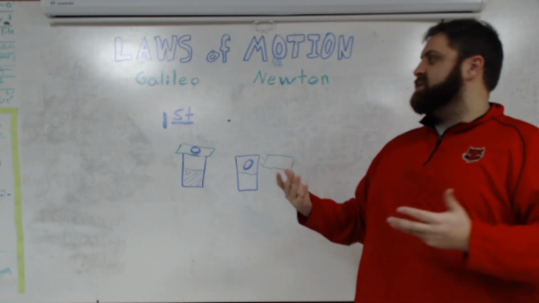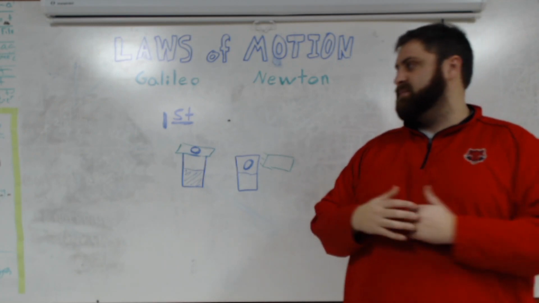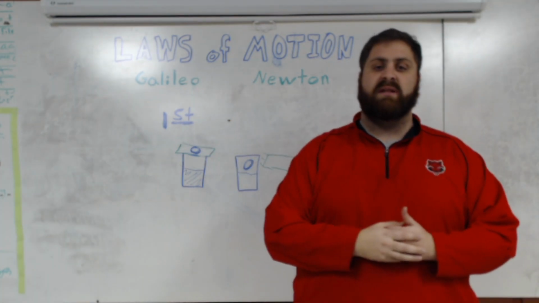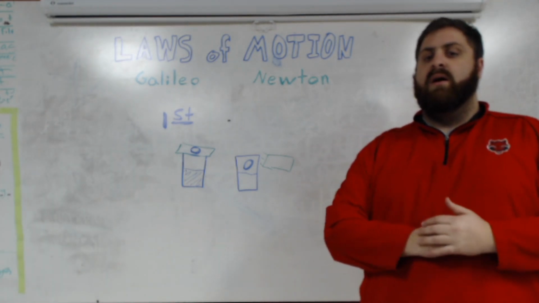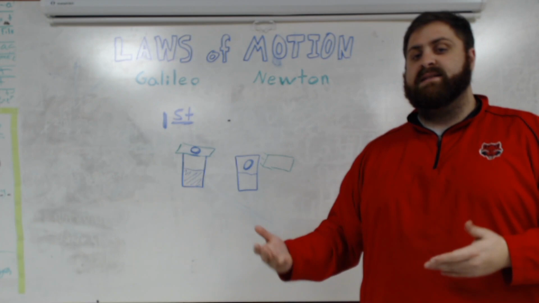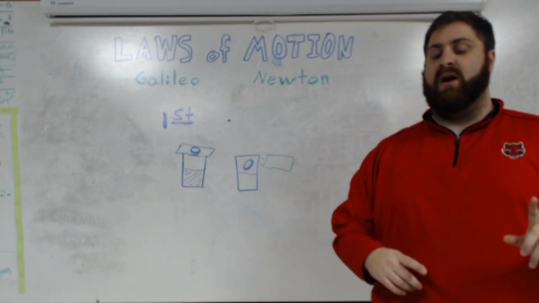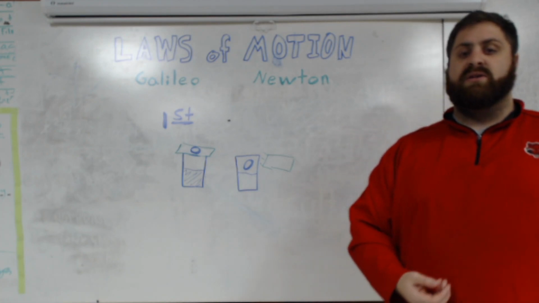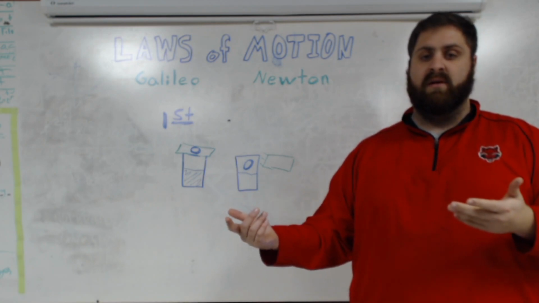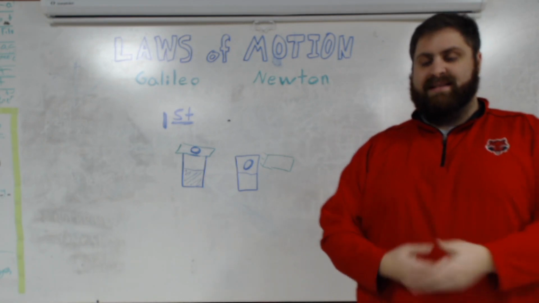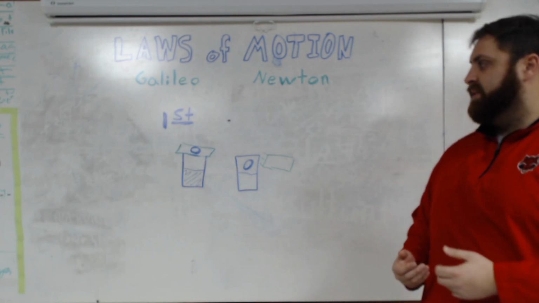And in this writing, he gave us the laws of motion. There's a couple laws of motion, and we're going to dive right into the first law of motion. The first law of motion, you've probably heard this one before, is that an object at rest tends to stay at rest, and an object in motion tends to stay in motion unless acted upon by an outside force. So an object flying through space with nothing affecting it will fly through space forever. An object sitting still, unless something pushes it, will stay still forever. These are his findings.